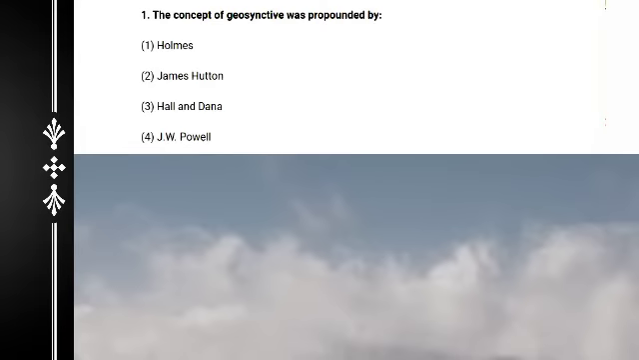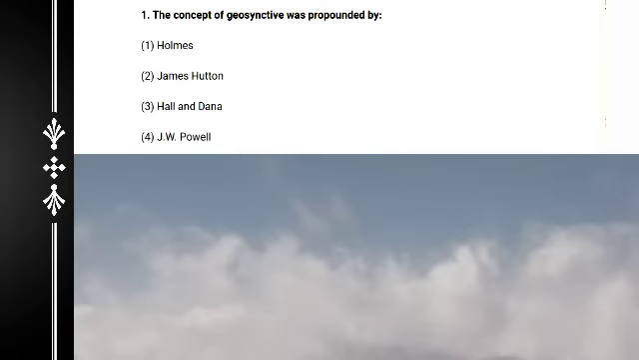Today I talk about very relevant model questions for NTA NET 2020 Geography, and they are very important today. Here is the first question for you for the NTA NET Geography; these model questions will be very helpful.